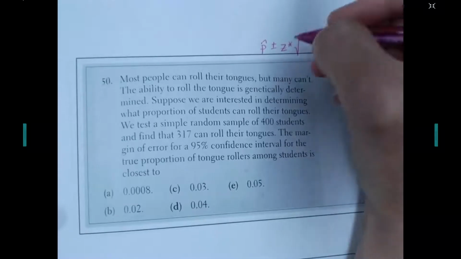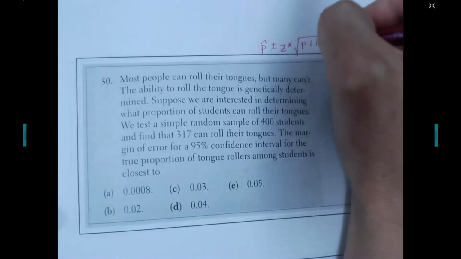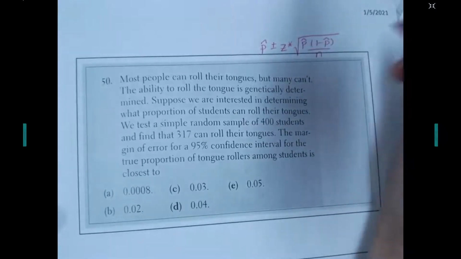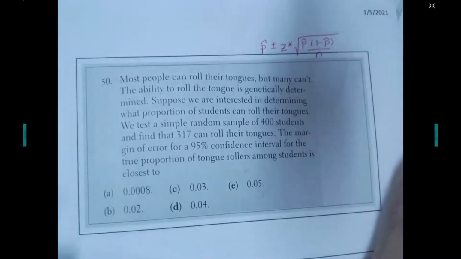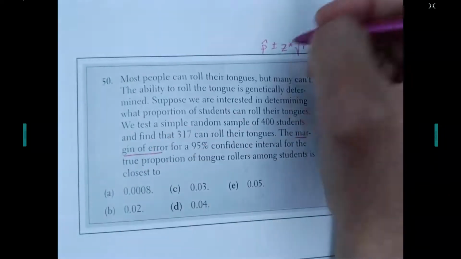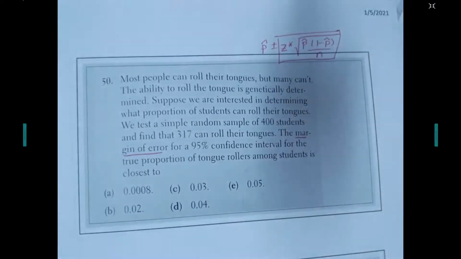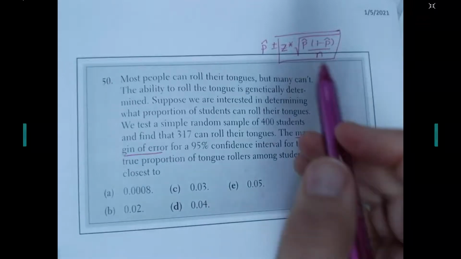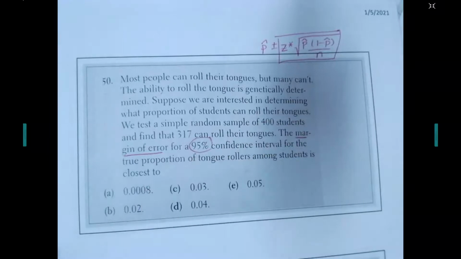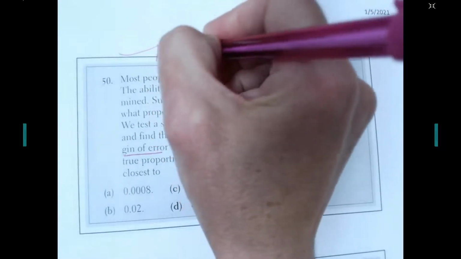And we know the standard deviation with proportions is the square root of p times 1 minus p over n, but because we don't know p, we're using p hat instead, which makes this the standard error instead of the standard deviation. Now, we're interested in the margin of error here, and the margin of error is everything after the plus or minus, right? So first of all, I've got to find z-star. And z-star is calculated from the confidence level. Remember, if I have a 95% confidence interval, I'm looking at the middle 95%.